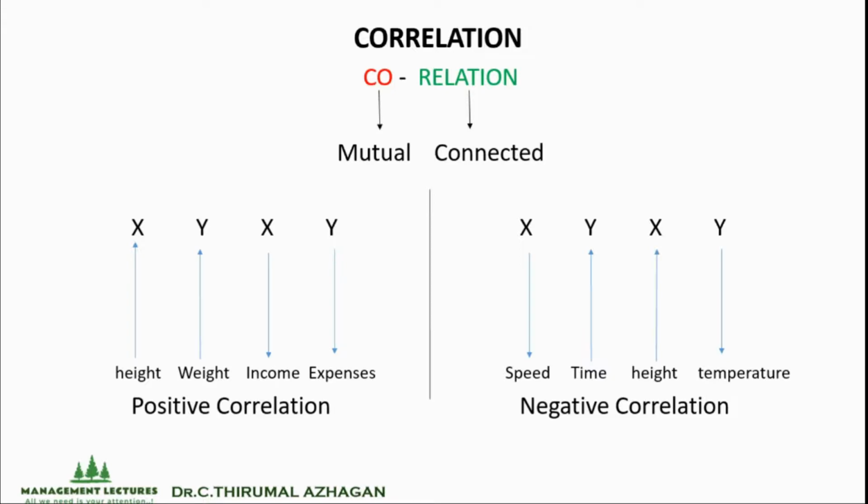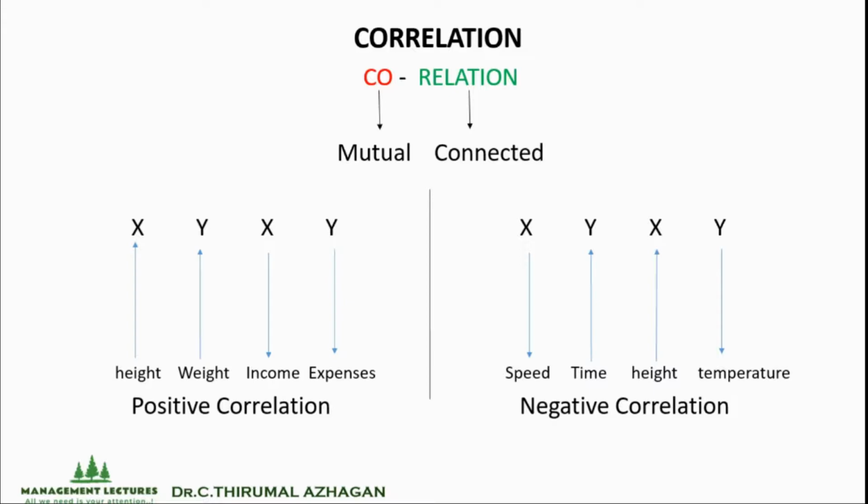In the first category, x is height, y is weight, where these two variables conform, since when the height increases, the weight also will increase. This is the first category.